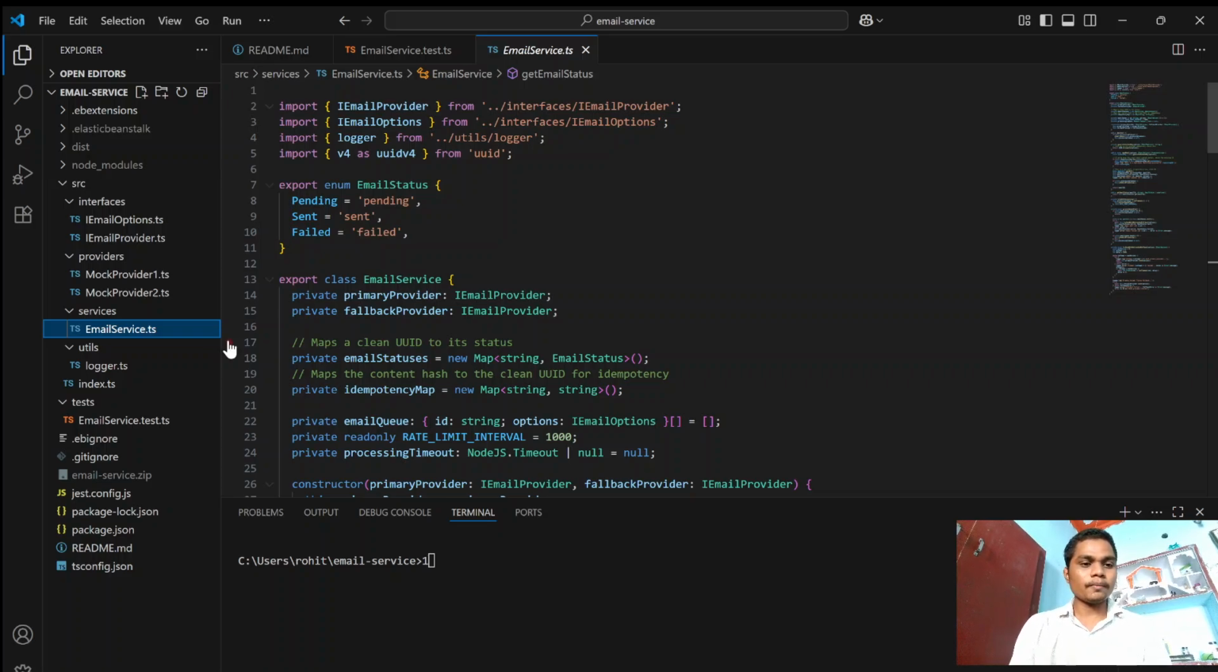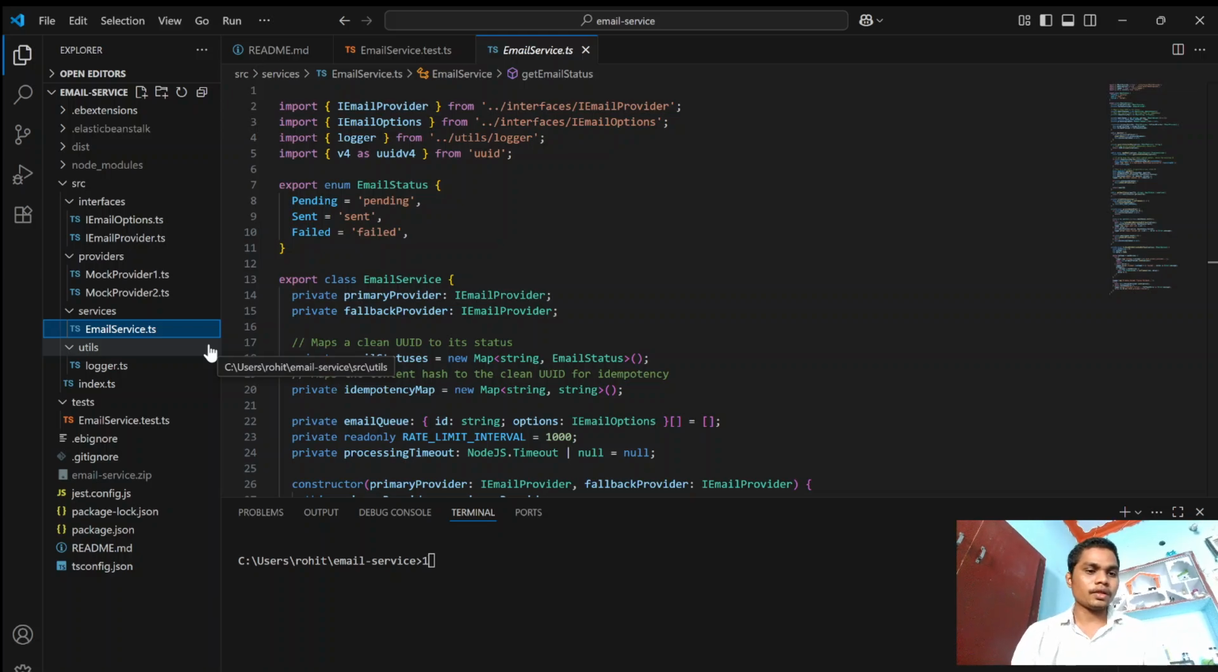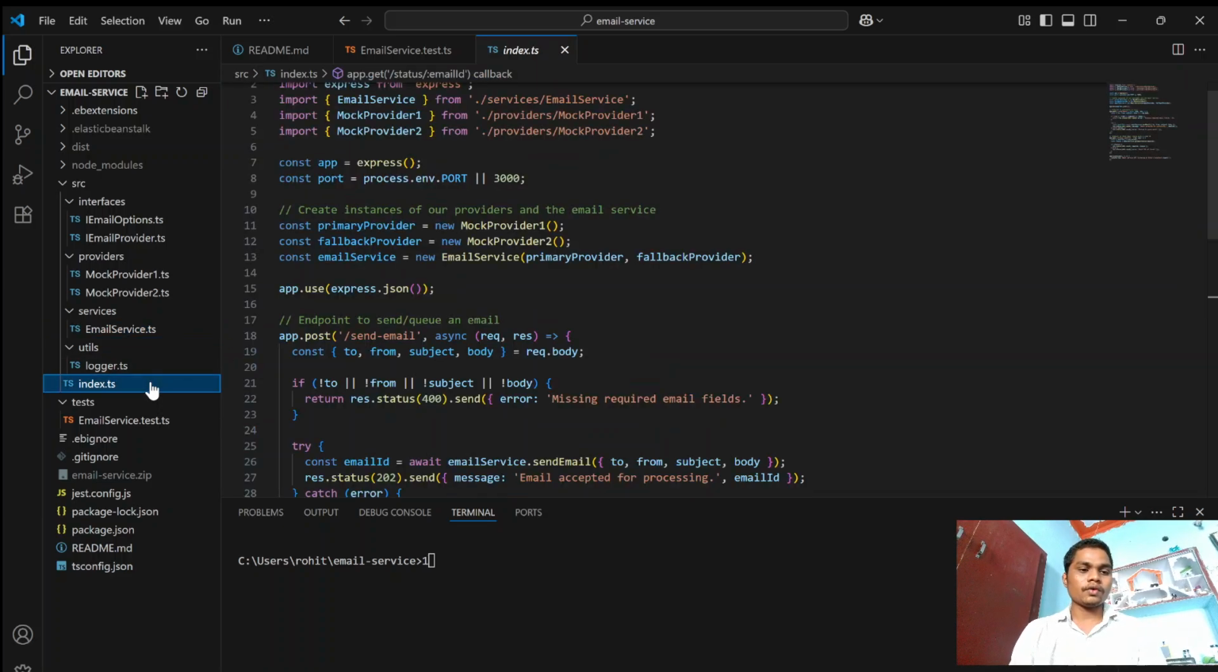But before that, I've built this project in the language TypeScript, with Node.js, Express.js, and the framework Jest. Jest is a framework for unit testing everything. I'm going to describe that later also, but before that, I'm going to explain the code first.